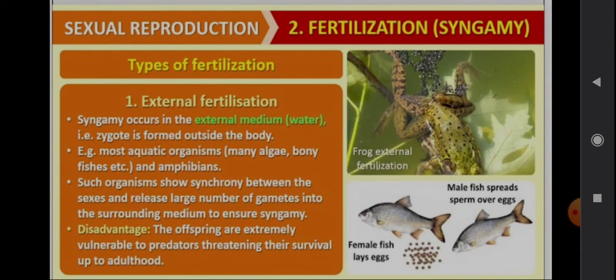When the eggs are outside, what happens? Other predators, other organisms, will come and eat these eggs. Then there is no new offspring, right? That is the main disadvantage in external fertilization.